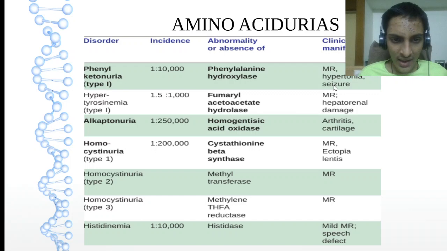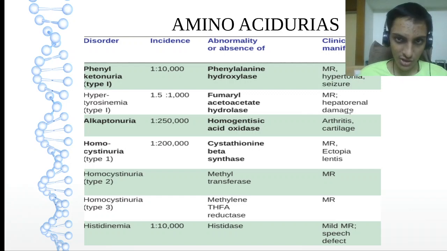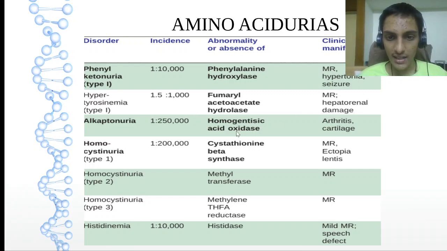Incidence is not very important; all are very rare disorders. Then hypertyrosinemia type 1: fumarylacetoacetate hydrolase, mainly causing hepatorenal damage. Alkaptonuria: homogentisate oxidase, with deposition in the cartilage, which may also cause arthritis.